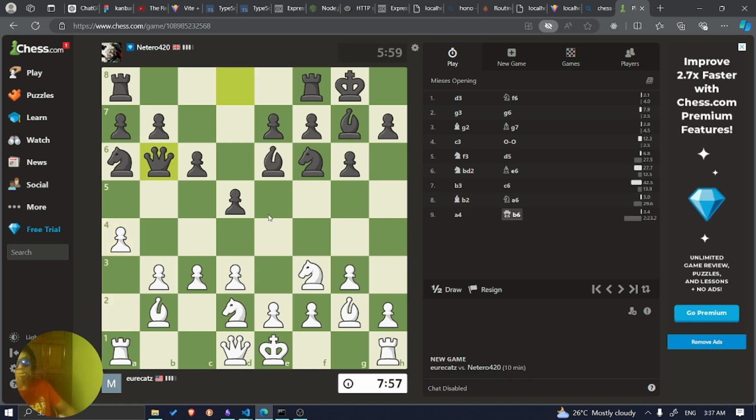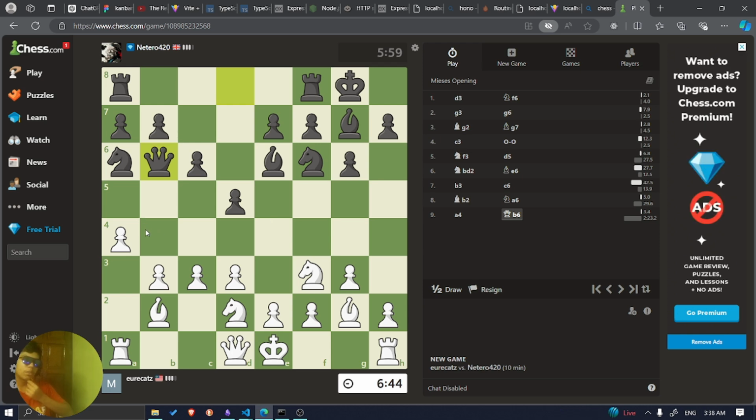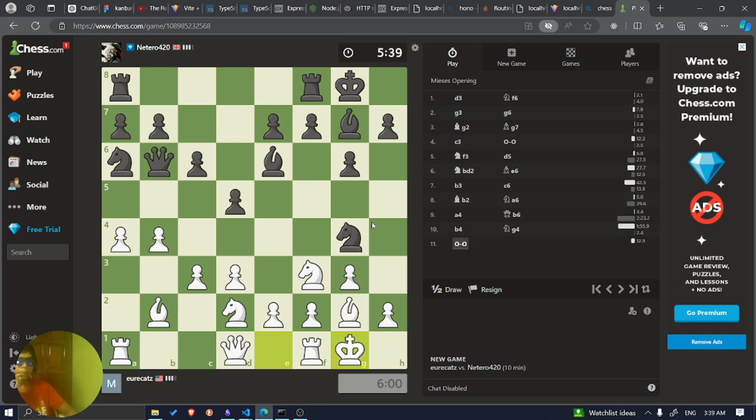No, I think I know what he's trying to do. What is he trying to do? I'm not really sure. I should probably put this. He has to run away, right? I don't know if I should do that. So obviously he's trying to get this. I just forget, because it's been a long time since I played chess. Probably 3 months. Kinda need to sharpen back my skill.